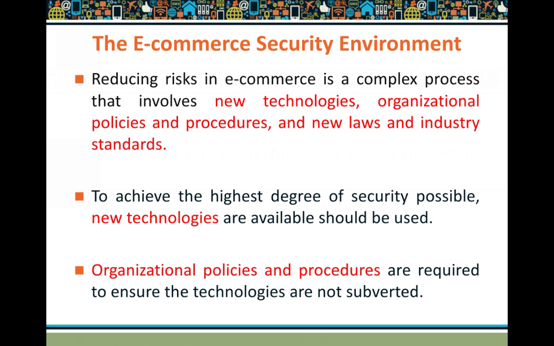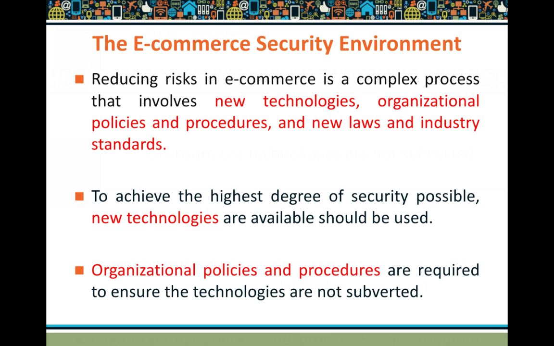Okay, so to achieve the highest degree of security possible, new technologies should be used. We have different types of security mechanisms to be learned in this module, like cryptography and all those stuff, which are basically used to have your transactions go in a more secure way. Then organizational policies and procedures are required to ensure the technologies are not subverted.